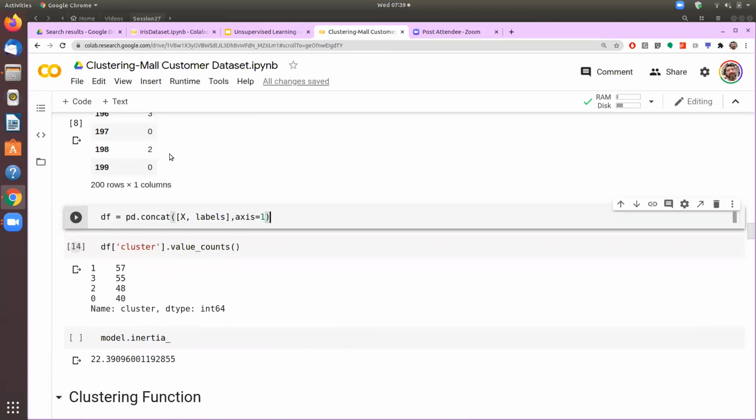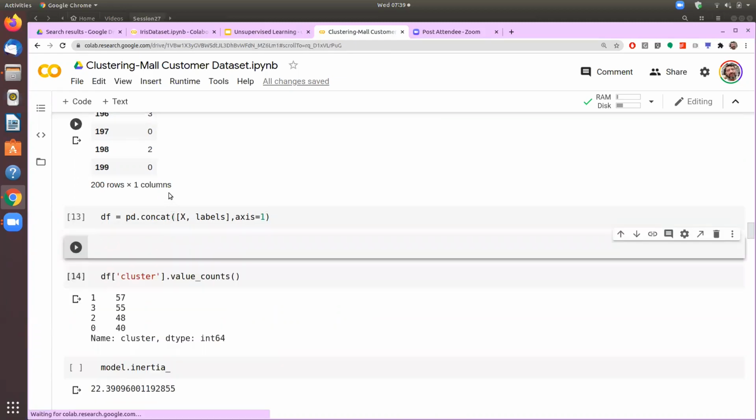So you can put them side by side and we'll see what the column is.